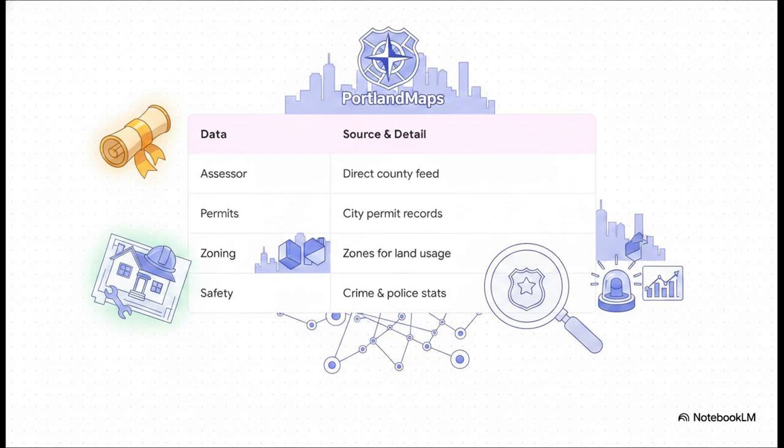But hey, what if you want a broader look? That's where Portland Maps comes in. It's an incredibly intuitive data aggregator. Now, while it is run by the City of Portland, it pulls a direct feed straight from the county assessor. It acts as the perfect first stop because it meshes county tax data with city-level information. Think building permits, zoning regulations, and even local public safety stats. It's basically an amazing, comprehensive summary all on one single page.